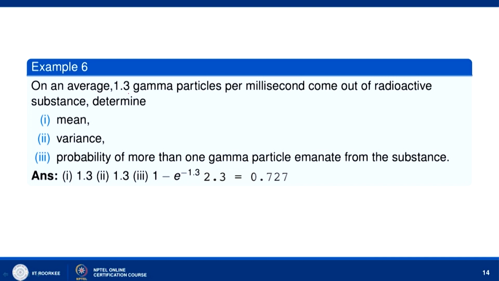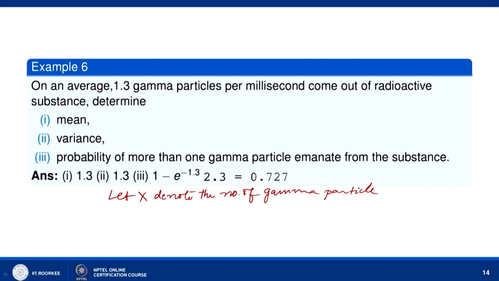Now, this is our last example. On an average 1.3 gamma particles per millisecond come out of a radioactive substance. Determine the mean, variance, and probability of more than 1 gamma particle emitted. So, let x denote the number of gamma particles emanating from the substance.